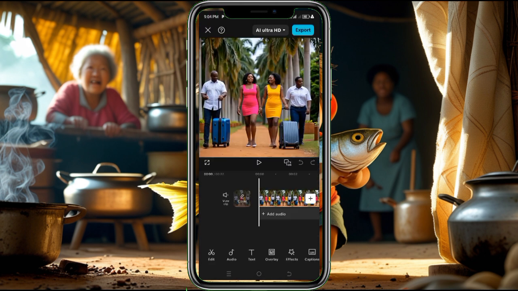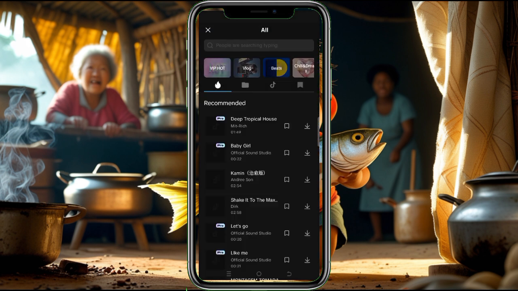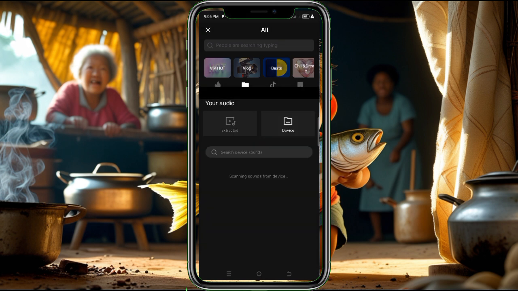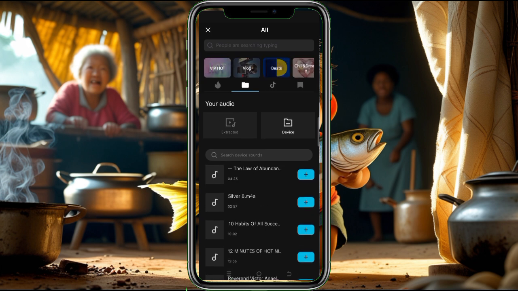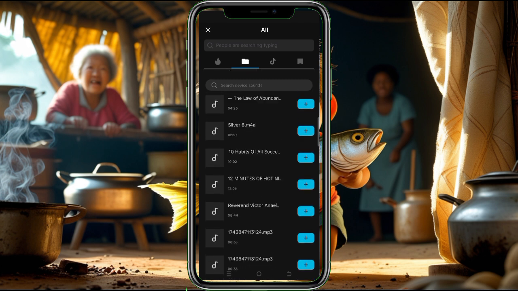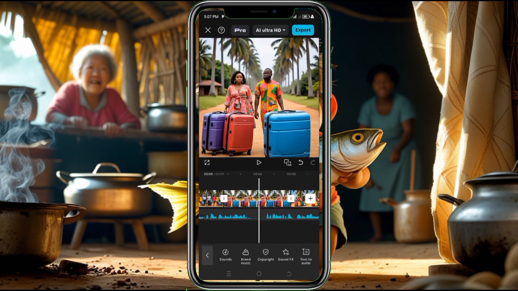Now after adding those things, the next thing is you go to your voice, select sound, you select audio, you select device, allow CapCut. This is the first time I'm using this CapCut after a while. Then the next thing is you can search for the name of that sound. Any voice you want, you just click on the plus sign to add the voice. Now they have added the voice already. Look at the voice here.